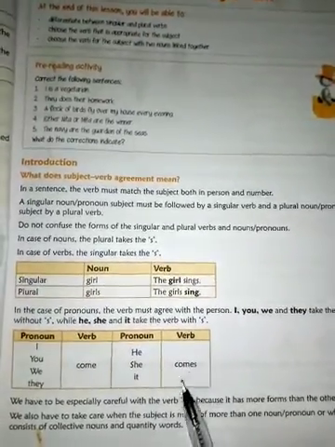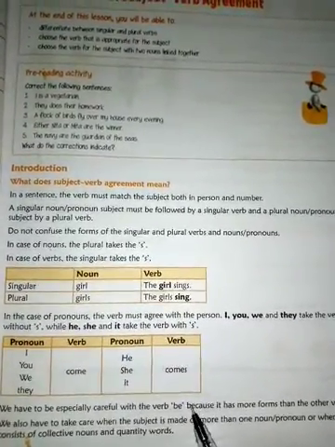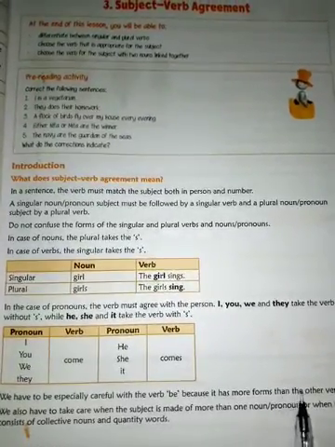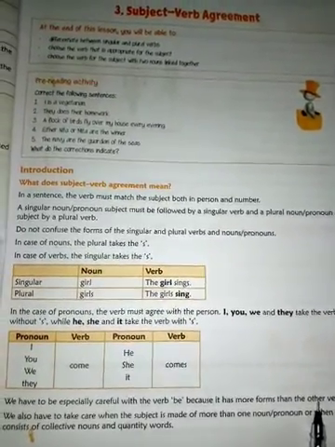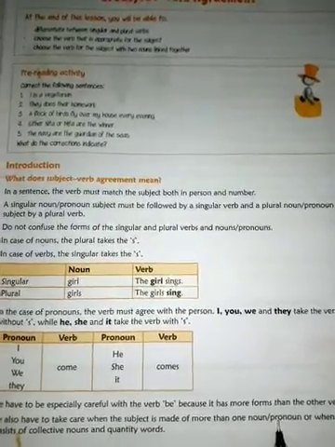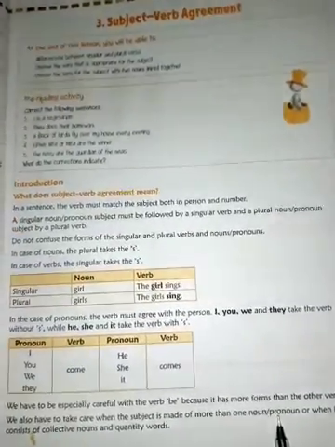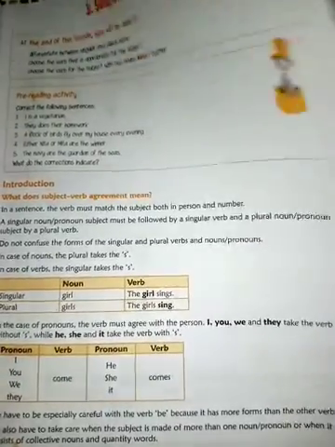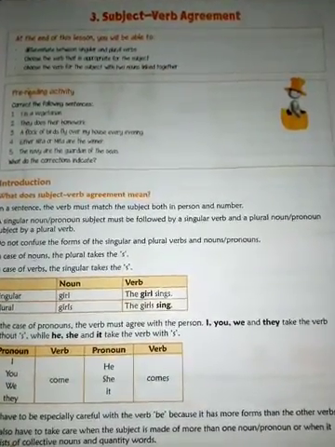Okay, so we should be especially careful with the verb be, because it has more forms than other verbs. And we should always be careful, students, when our subject is more than one noun or pronoun, or if it consists of collective words or quantity words.